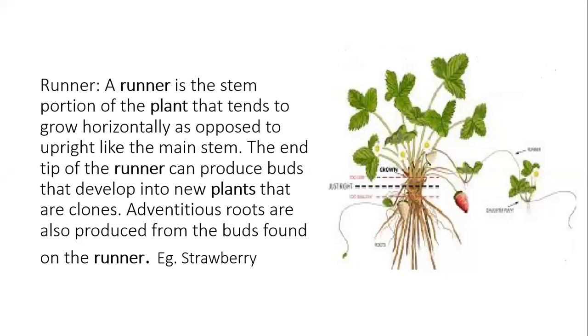Okay. Adventitious. What do you mean by the word adventitious? Anyone knows the meaning of adventitious? Adventitious roots are produced from any other part, which does not originate from radical. Very nice. Very nice. Exactly, my dear. Very good. So the roots which are not developing from radical, but any other organ of the plant से अगर growth हो रही है तो उसको हम कहते हैं adventitious.